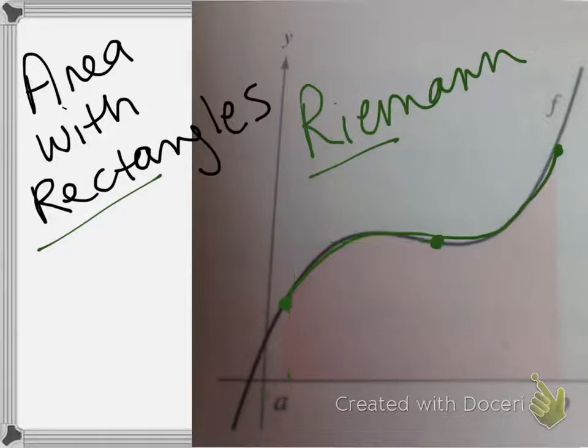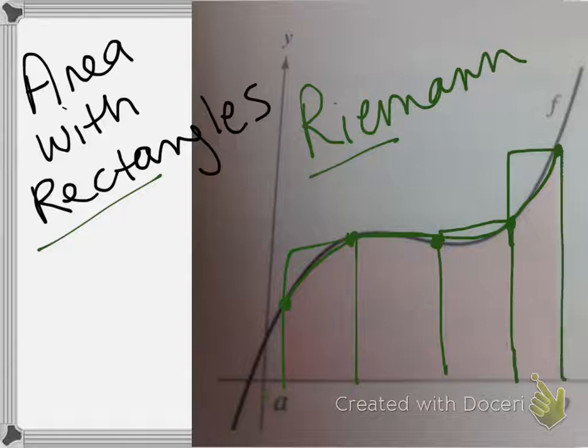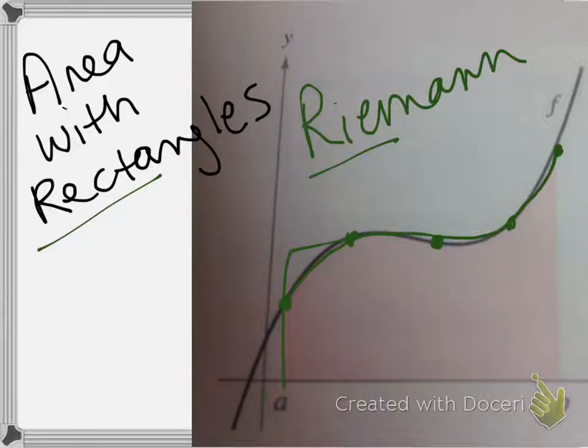What if we break those sections into sections, and now we have 4 rectangles? You might say that's a lot better, but we still have a lot of error. Let's try something else. What if we broke it into 8 rectangles?